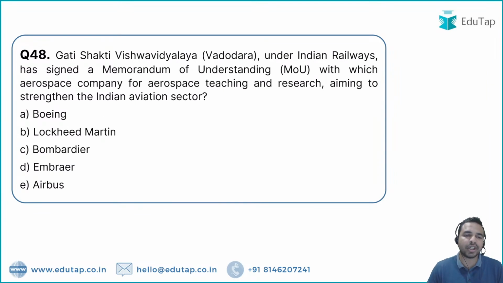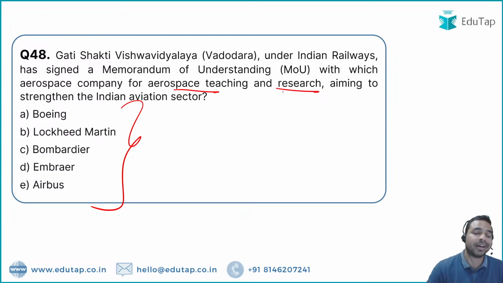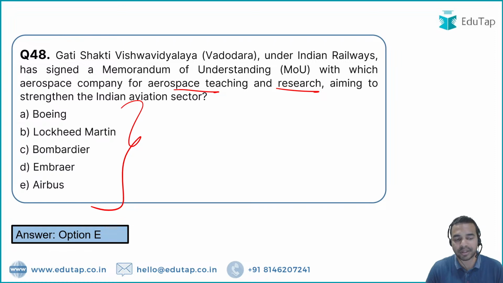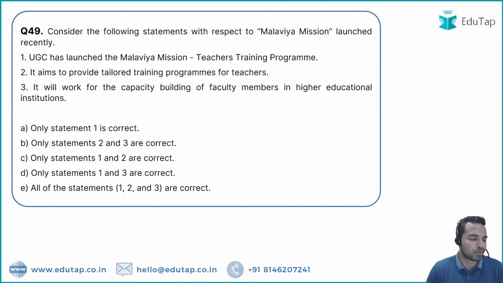So next question is on the गति शक्ति विश्वविद्यालय। गति शक्ति विश्वविद्यालय जो कि एक इंडियन रेलवेज की इनिशिएटिव है, उन्होंने MOU साइन किया है। You have to identify the name of that aerospace company जिसके साथ ये MOU साइन हुआ है, and this MOU has been signed for aerospace teaching and research and it aims to strengthen the Indian aviation sector. So my dear friends, please tell me what is the right answer to this question. The right answer, the name of that organization is Airbus, with which Gati Shakti Vishwavidyalaya has signed an MOU. Let's move on to the next question.